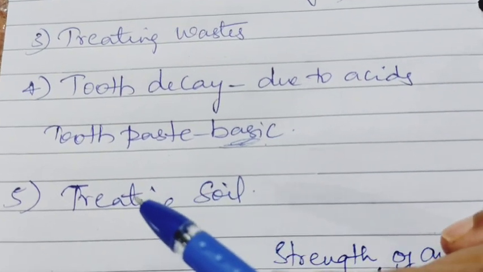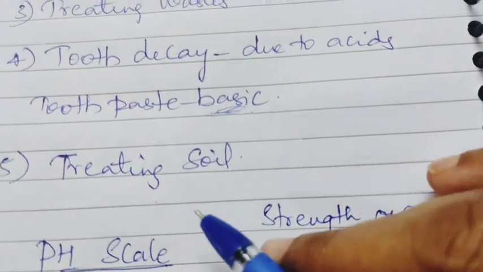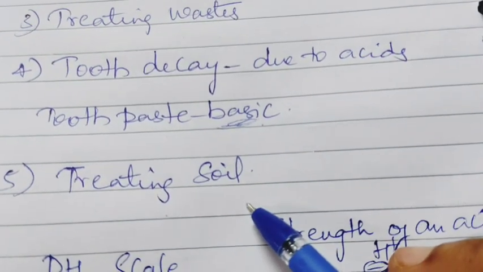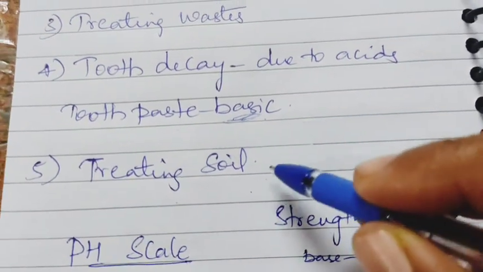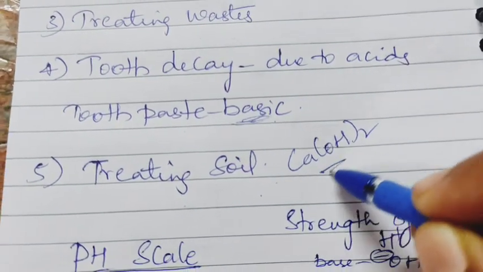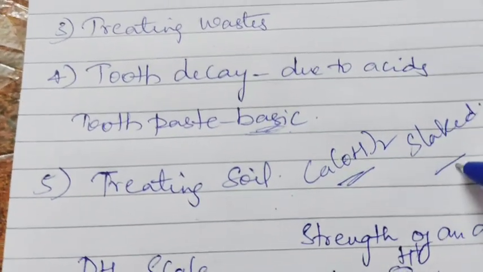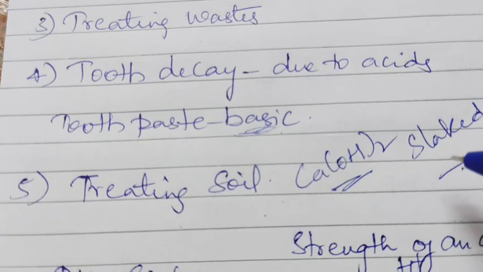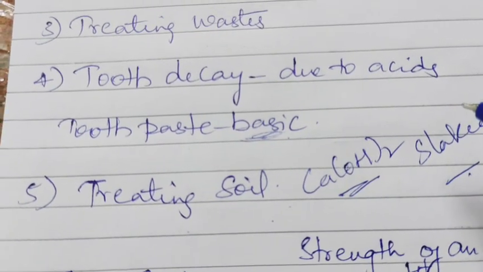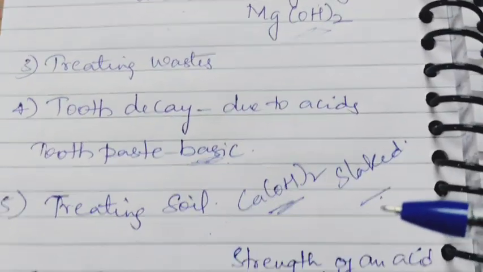And treating of the soil: due to the heavy usage of pesticides, the soil becomes acidic in nature. So this acidic soil, we have to treat with calcium hydroxide. It is slaked lime. So the soil becomes neutral in nature and there will be growth of the plants. So these are the uses of neutralization.